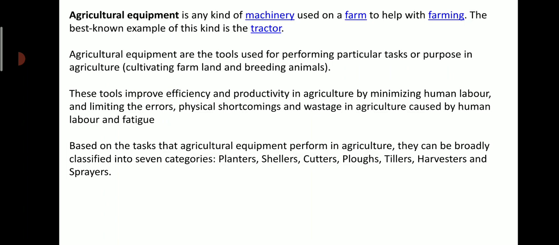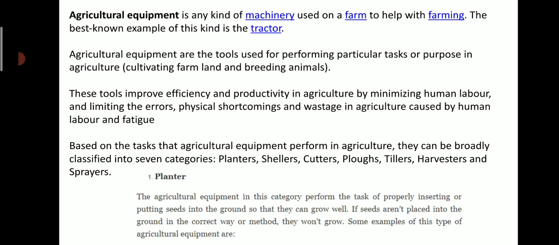So for minimizing human labor, nowadays most farm equipment is used, in which there is an application of mechanical engineering. Based on the tasks that agriculture equipment perform in agriculture, they can be broadly classified into 7 categories. Number 1 is planters, number 2 shellers, number 3 cutters, number 4 ploughs, tillers, harvesters and sprayers. So these are the 7 categories of agricultural equipment. We will see them one by one.